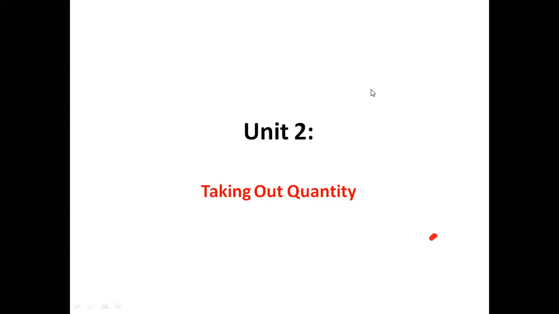So please remember our first point: whenever you are going to determine the quantities of any activity, any civil structure, we have to consider whatever design or drawing that we have and the measurements which are given in that particular drawing only.